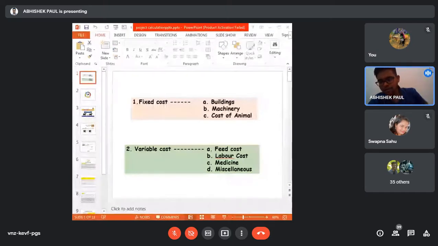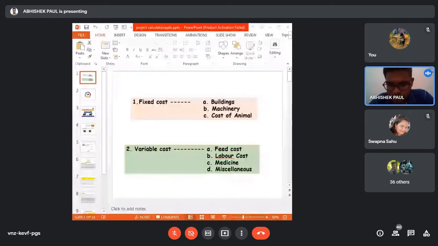Then medicine. As you know, for keeping the cow healthy, you need to provide some supplements, meaning vitamin or mineral mixture. Or if the animal is suffering from any disease, then you need to provide some medicines. This medicine also comes under variable cost. And miscellaneous costs like water bill and electricity bill come under the miscellaneous cost.